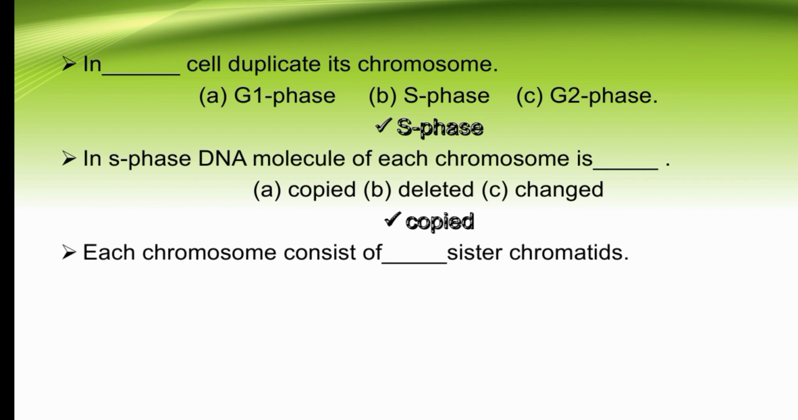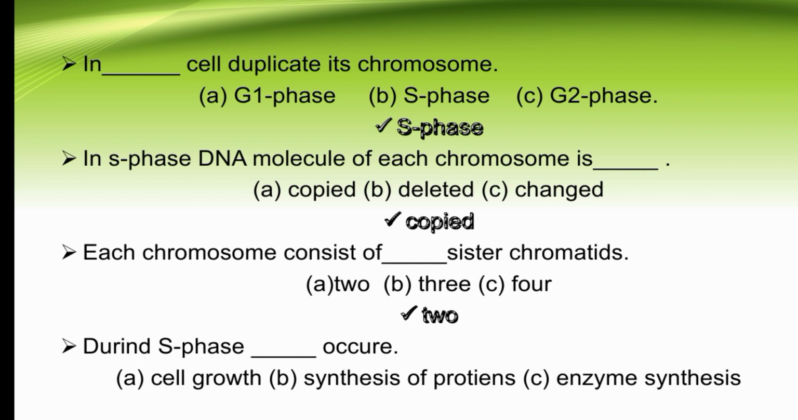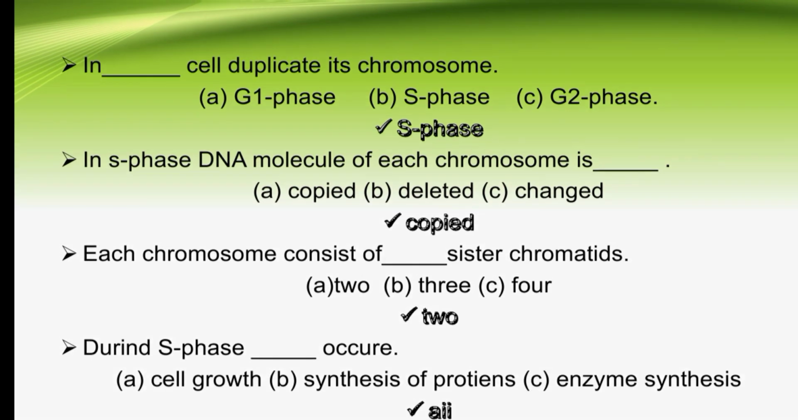Each chromosome consists of dash sister chromatids. Options are 2, 3, or 4. So each chromosome consists of two sister chromatids. The right option is A. During S phase, dash occurs: cell growth, synthesis of protein, or enzyme synthesis. So during S phase, cell growth occurs, and synthesis of proteins and enzymes also occurs. So the right option is all. All these occur during S phase.